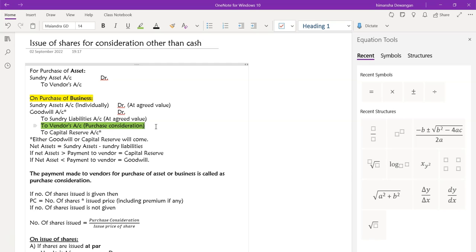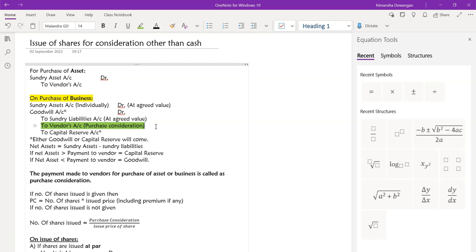The outside liabilities and the capital are always equal to the assets, right, Niharika? Yes, ma'am. So when you're purchasing a business, you are acquiring all the assets and also the liabilities. So the difference is actually the capital amount that you are not acquiring, so you have to make the payment for the same.